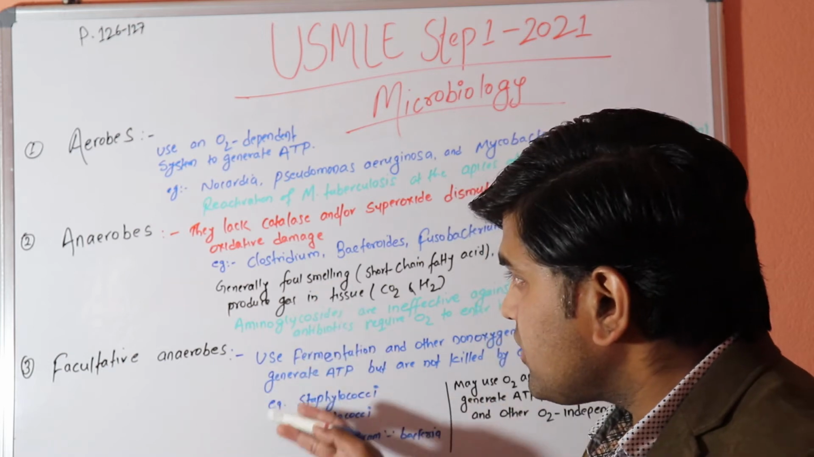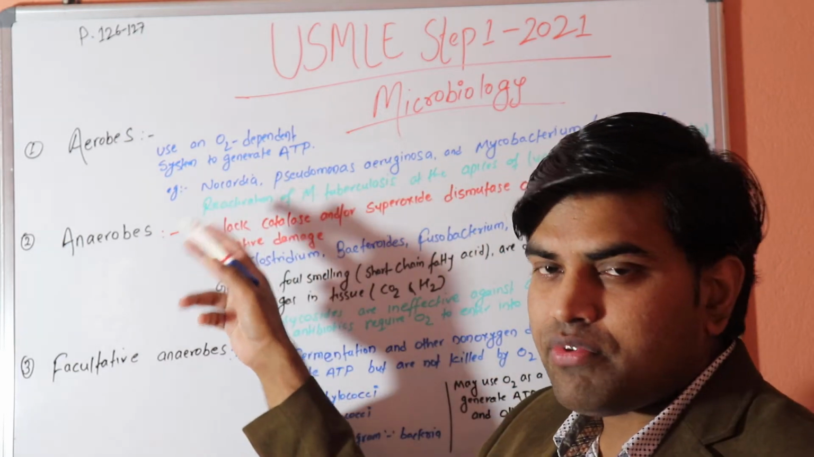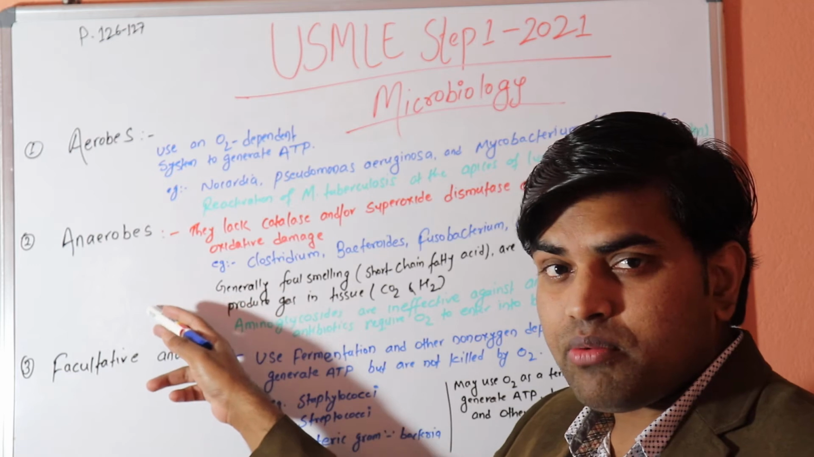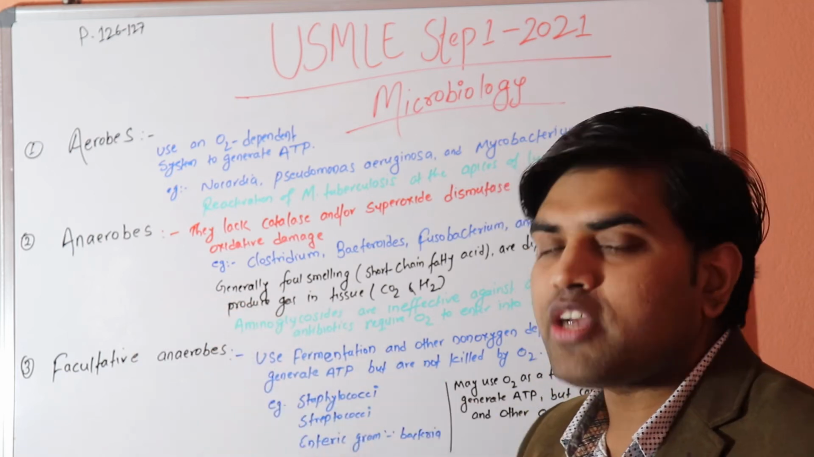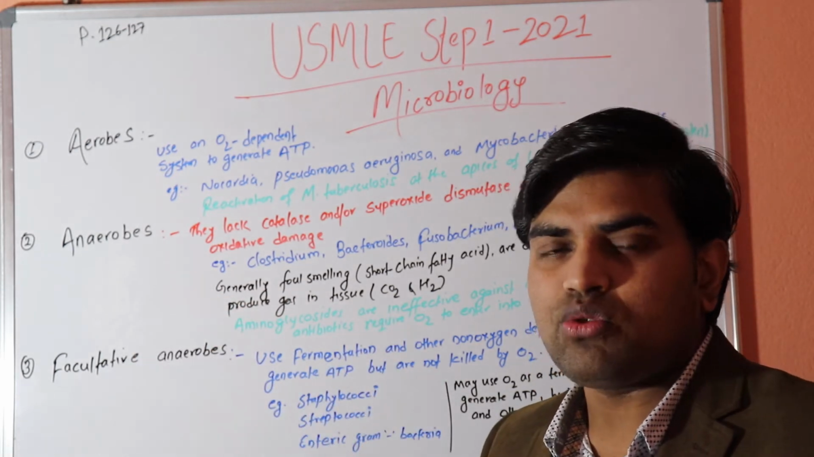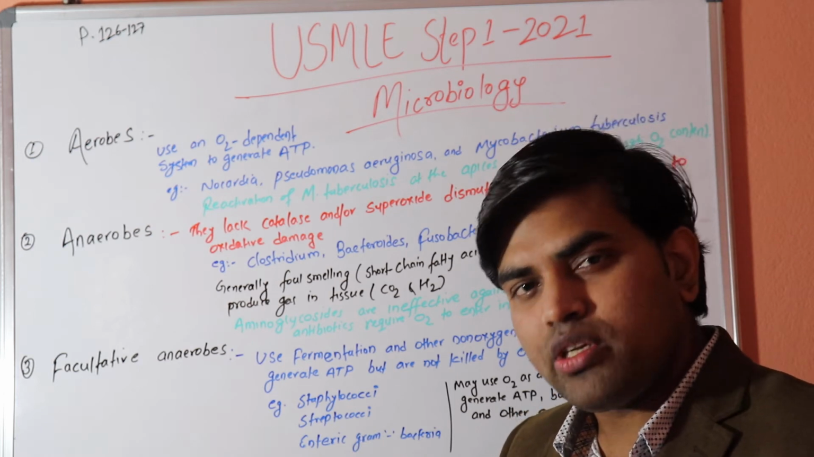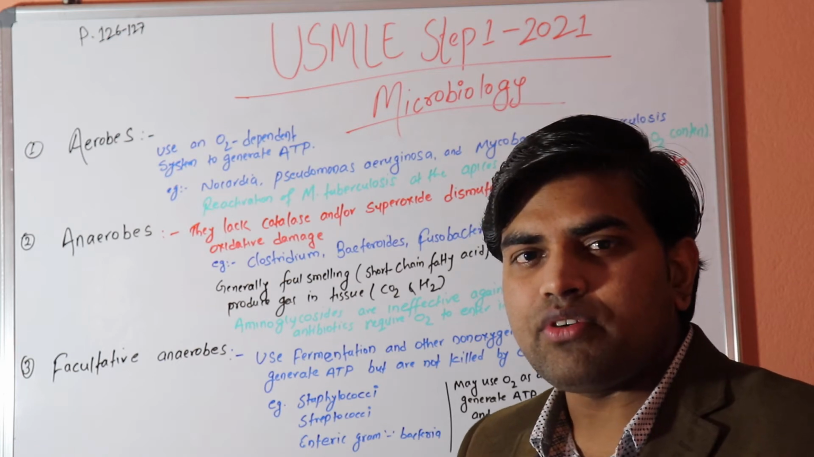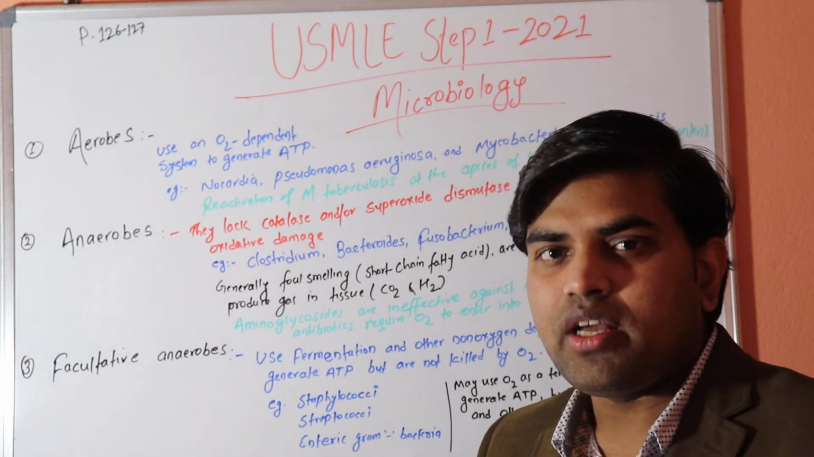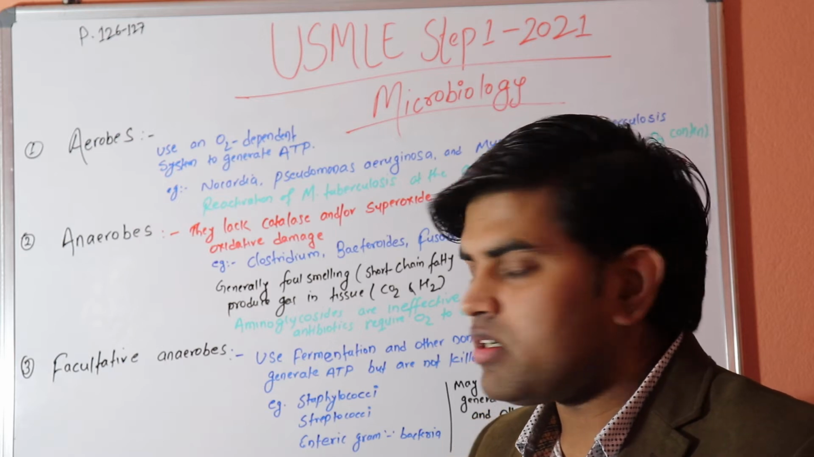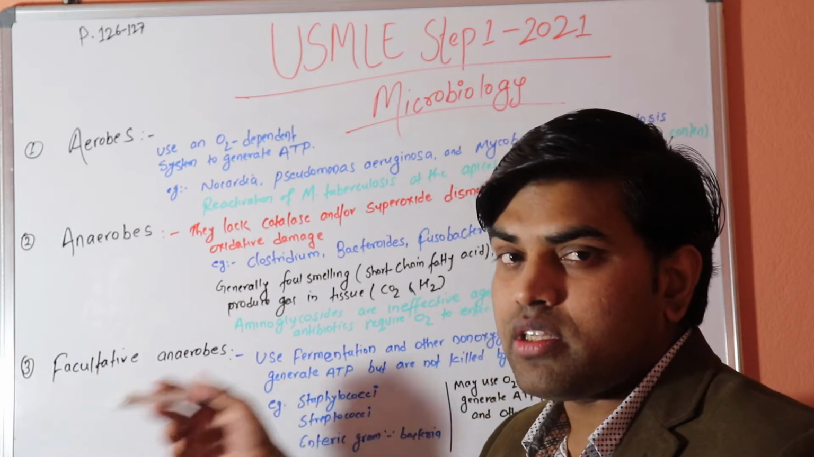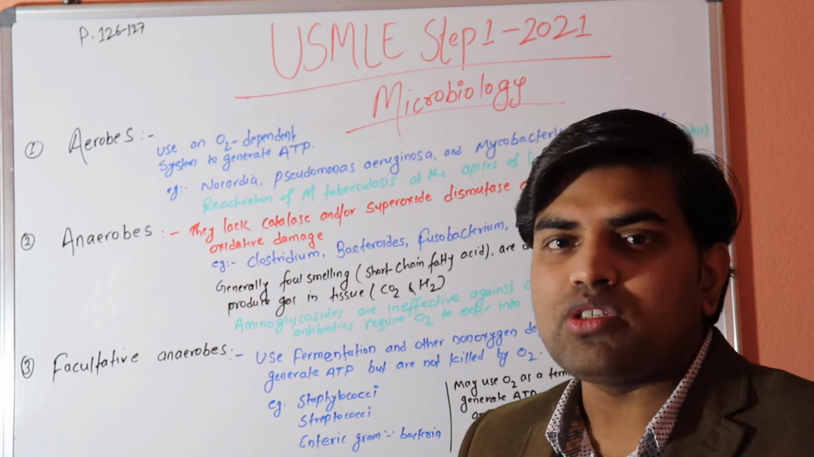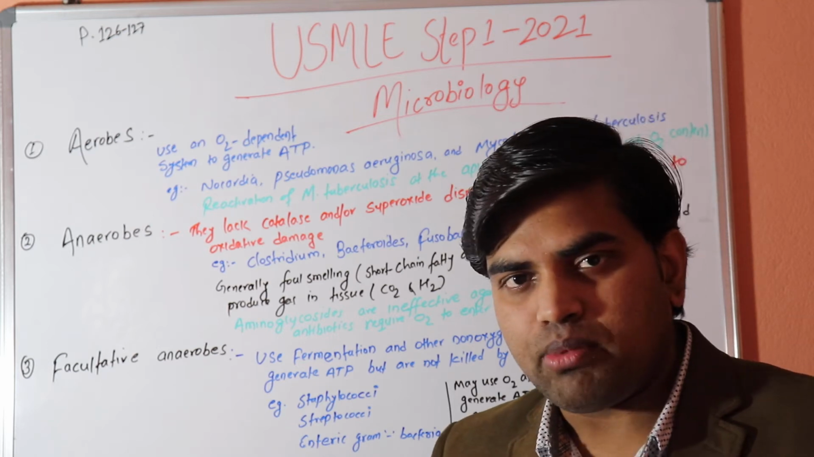So aerobes use oxygen for ATP generation. Anaerobes don't survive in the presence of oxygen, and facultative anaerobes survive in both conditions. Usually they live utilizing oxygen, but if there is any reason leading to the absence of oxygen, like an inner organ infection or a deep infection, in that condition also they can survive, by another mechanism which doesn't require oxygen for generation of ATP.